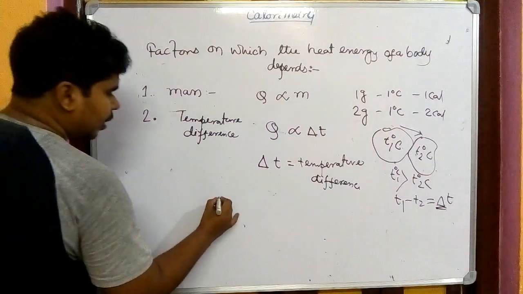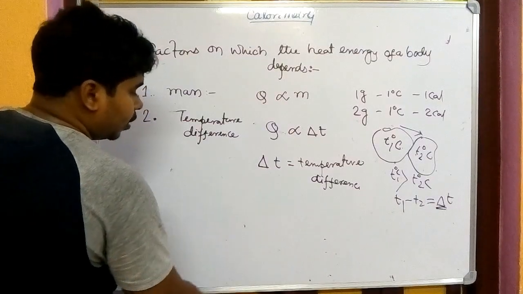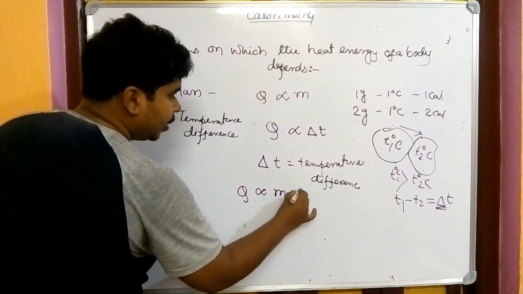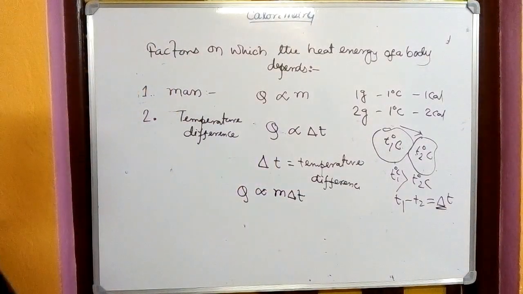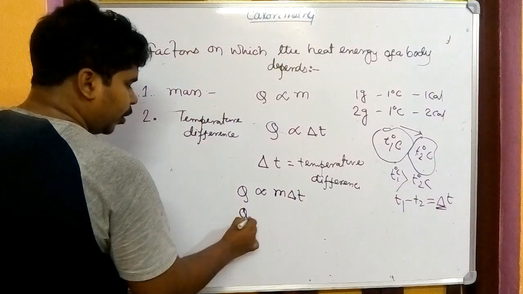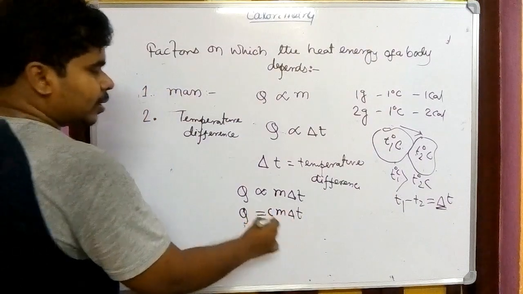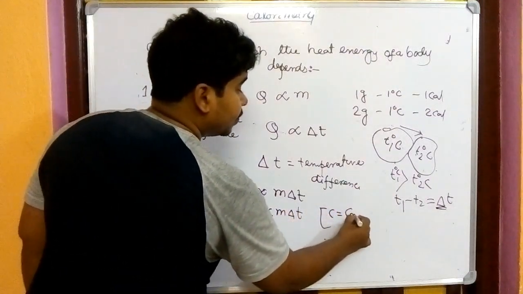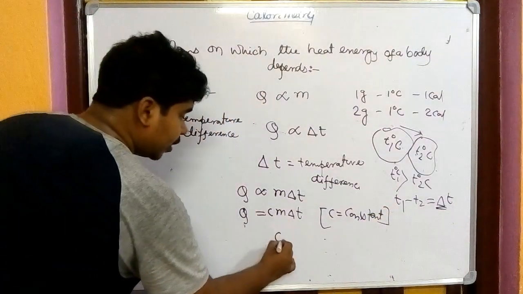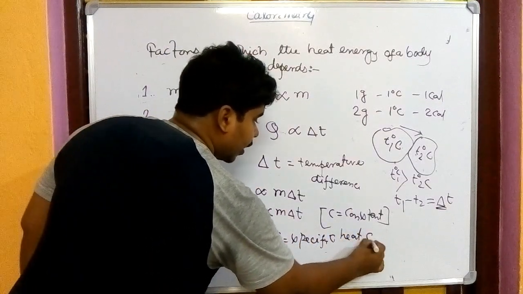If I write it together, we are talking about the heat energy. So Q is directly proportional to M del T. Q is directly proportional to M into del T. So one constant will come. Q is equal to C m del T. This C, definitely, is a constant. What is the name of the constant? The name of the constant is specific heat capacity.